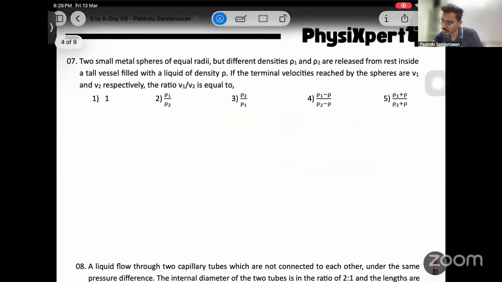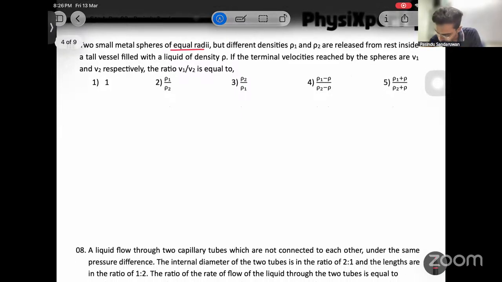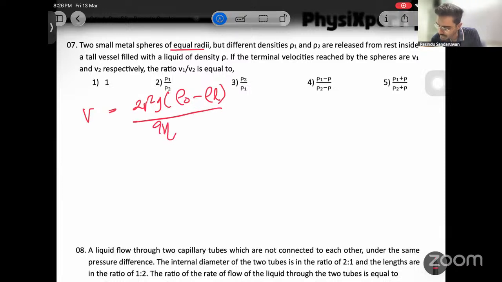7. Two small metal spheres of equal radii, but different densities, rho 1 and rho 2, are released from rest inside a tall vessel filled with a liquid of density rho. If the terminal velocities reached by the spheres are v1 and v2 respectively, the ratio v1 to v2 is equal to? Okay. Then this is a proved equation for terminal velocity. Terminal velocity equals 2r squared g, rho object minus rho liquid, over 9 eta.